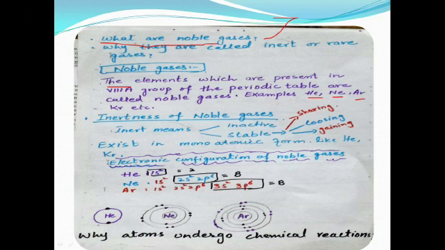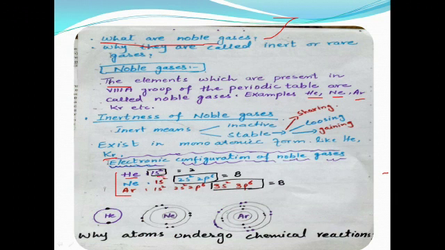They are inactive because they do not participate in chemical reactions, so that's why they exist in a monoatomic form like He, helium, Kr, krypton, etc. Why do these gases not participate in chemical reactions? Look into the electronic configuration of noble gases. Here are the first three members of the noble gases and their electronic configuration. Look at the first atom, helium, that is represented by He. Its electronic configuration is 1s2.